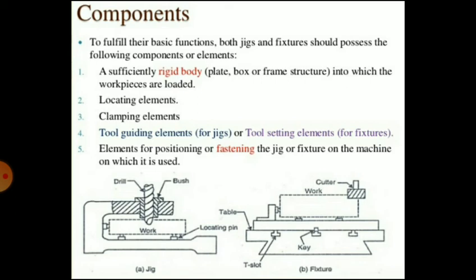And in the fixture, the second diagram, there is a machine table on which T slots are provided, on which the jig is clamped using the T slots, and on the fixture, by using the locating elements, the work is located, and then using the cutter the machining operation is done.